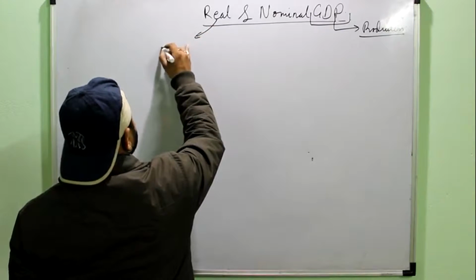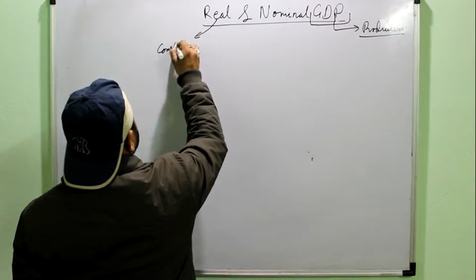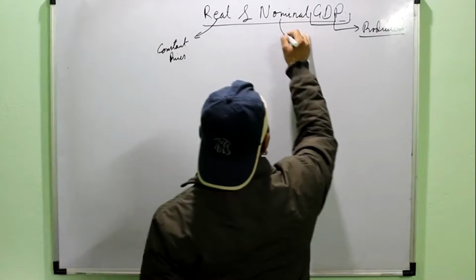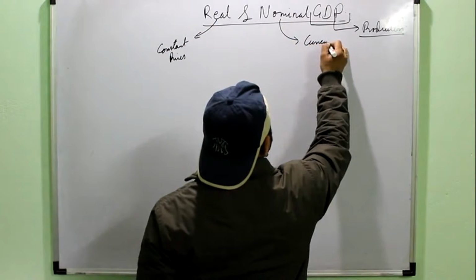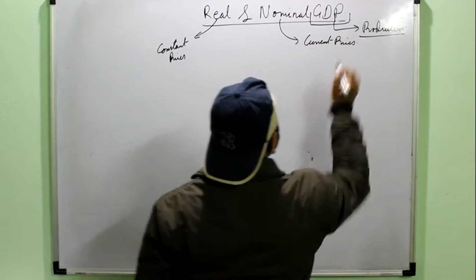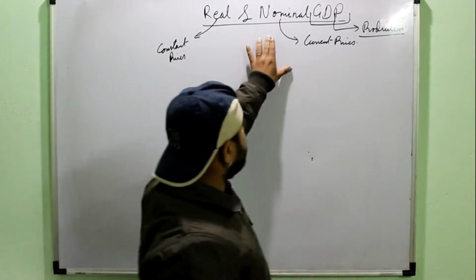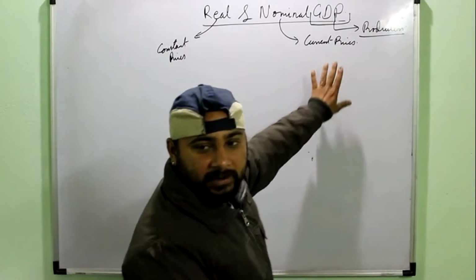Real GDP is the GDP at constant prices, and nominal GDP is the GDP at current prices. Means I can also call real GDP as GDP at constant prices, and I can also call nominal GDP as the GDP at current prices.